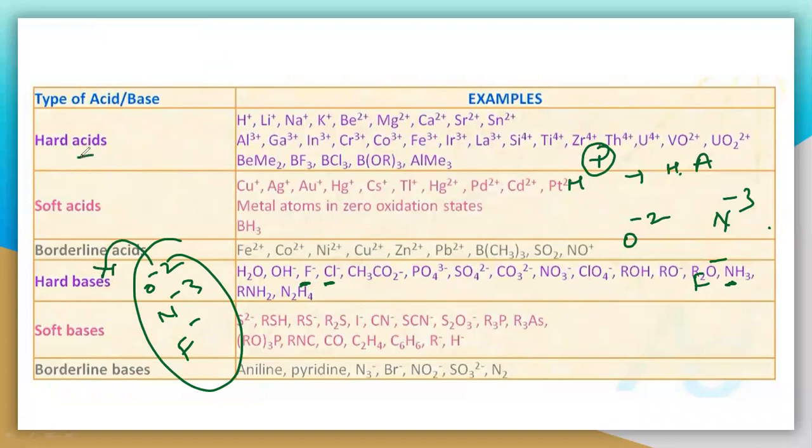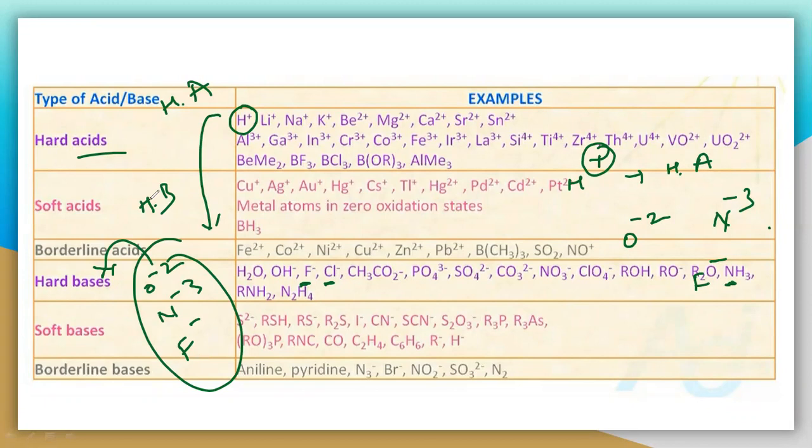So here the hard acid, which is H plus, the size is very less, and even oxygen, nitrogen, fluorine also have very less size. So this is a hard acid, and this is a hard base. They can easily combine, so they form a stable compound by making hydrogen bonding.